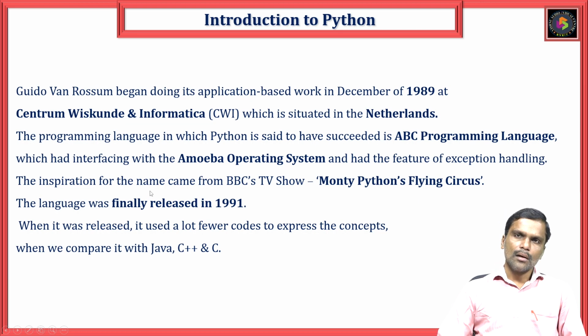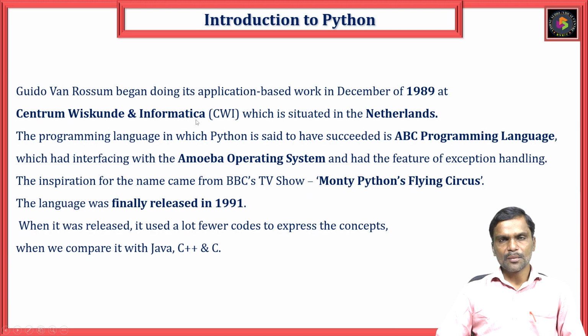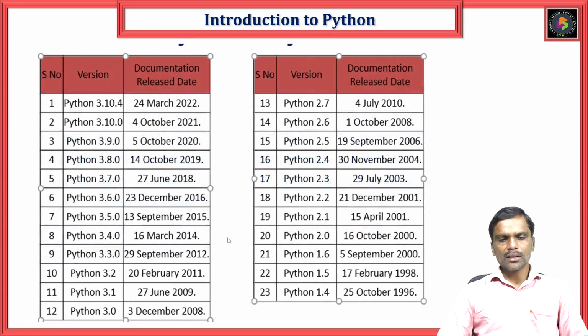So again, Guido van Rossum invented the Python programming language at Centrum Wiskunde & Informatica in the Netherlands in 1989 and released it in the market in 1991. He gave the name Python from Monty Python's Flying Circus. Initially, he developed the code by comparing with the C and C++ languages.